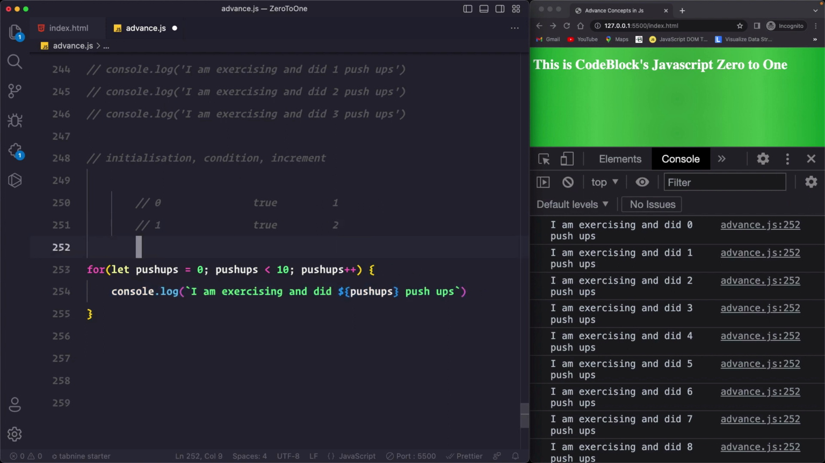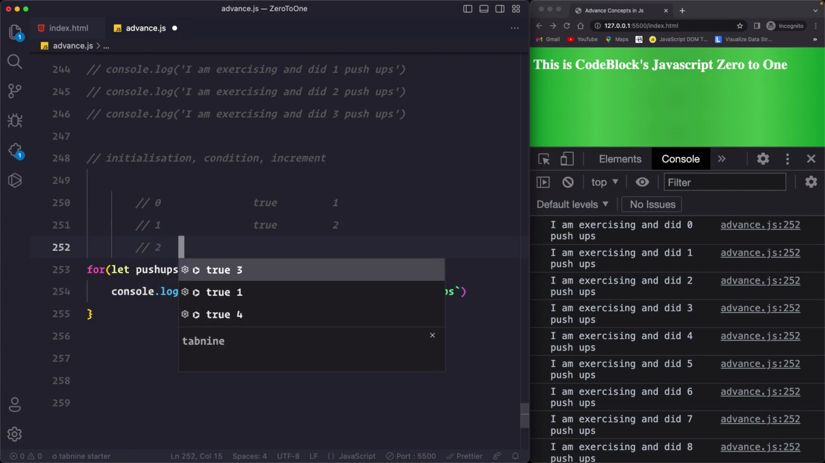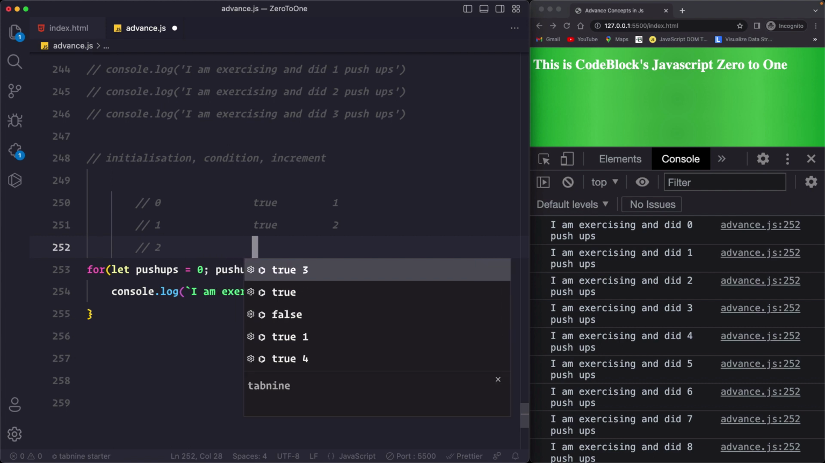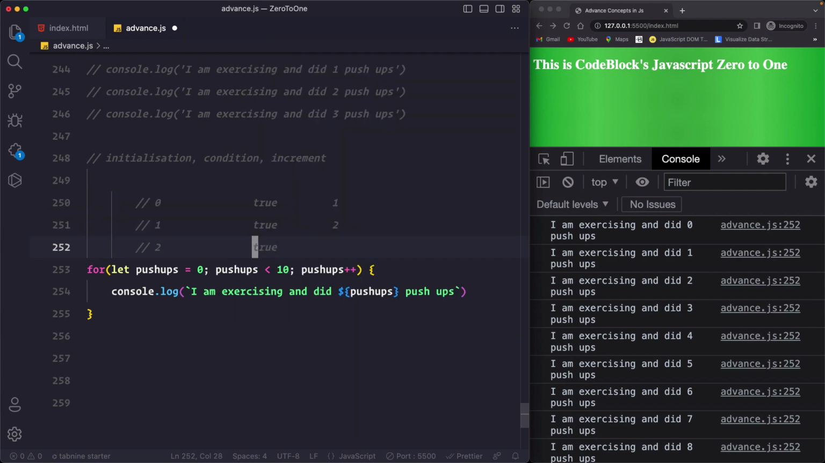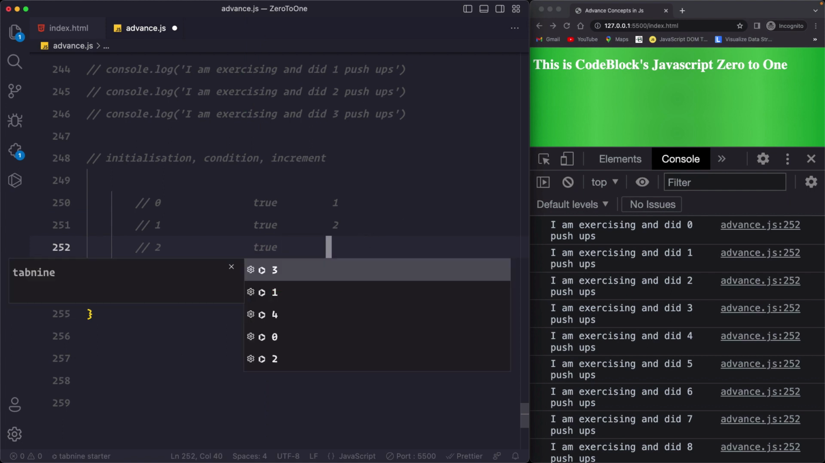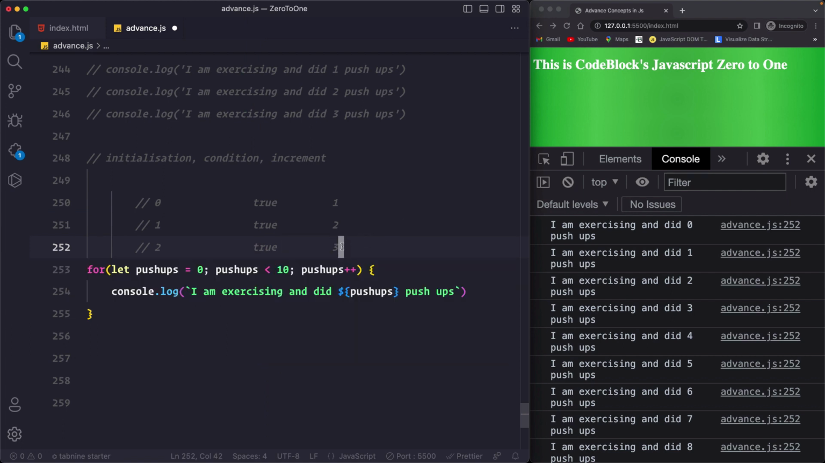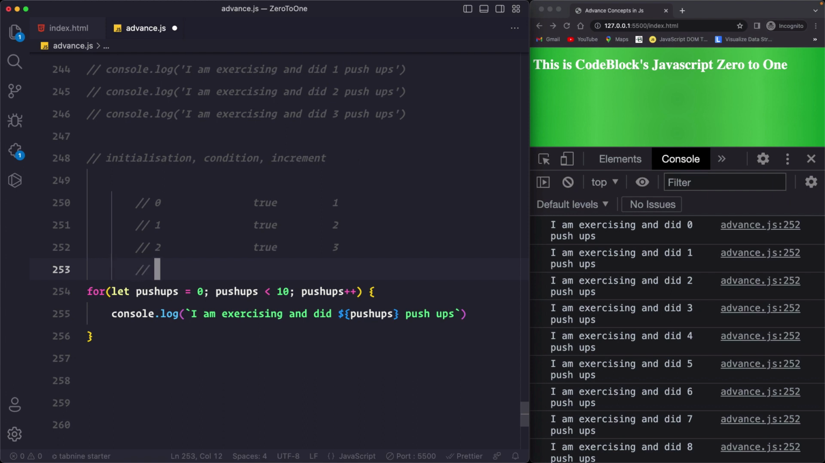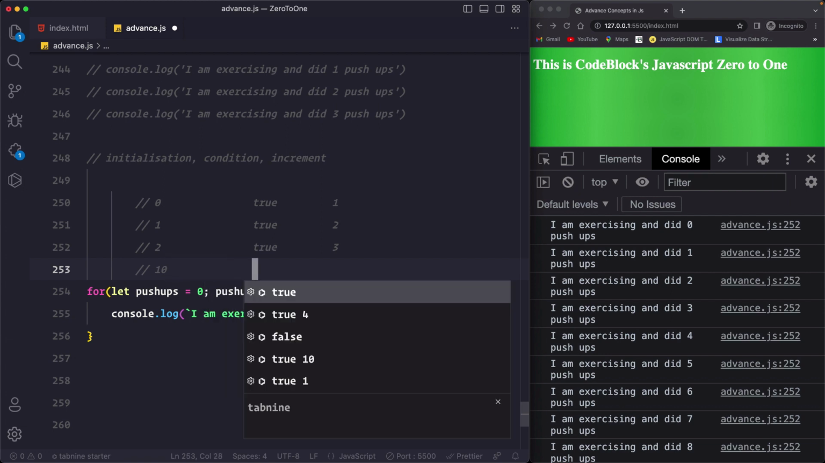Now it is 2, so again it will be checked. Is 2 less than 10? Definitely 2 is also less than 10, and since 2 is less than 10, do the same thing, it will increase to 3, and it will keep happening until we get to 10. So here when we find 10, is 10 less than 10? False, 10 is not less than 10.